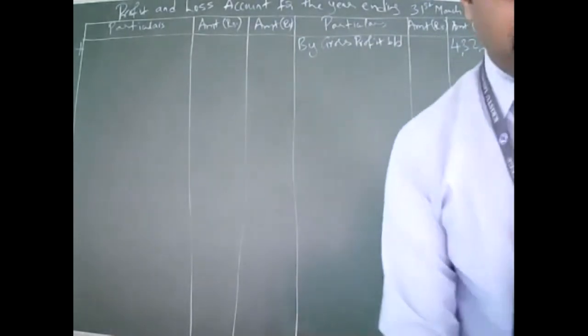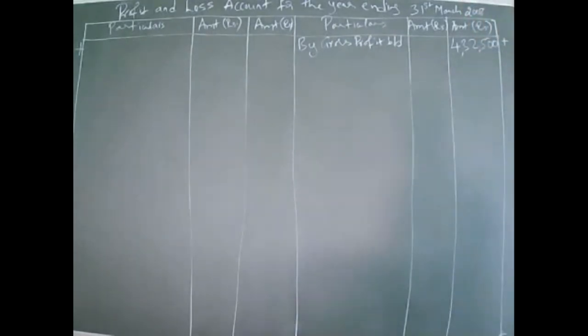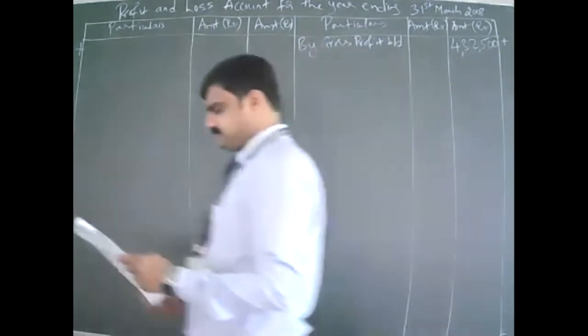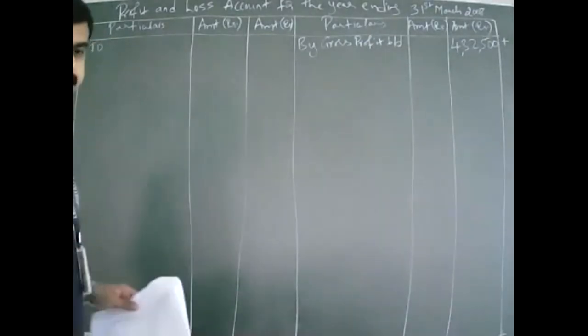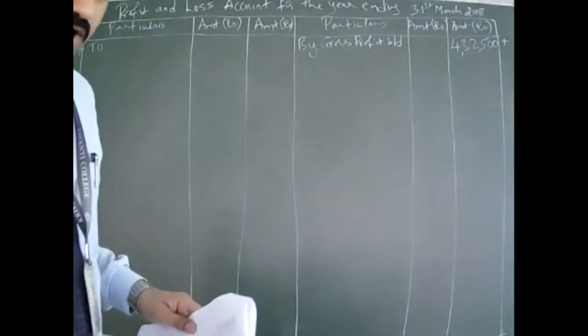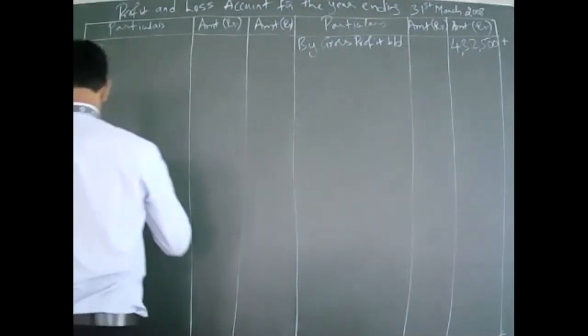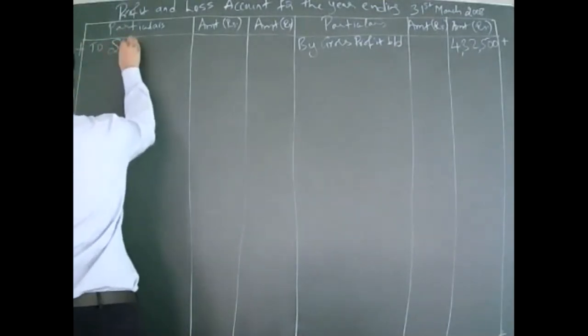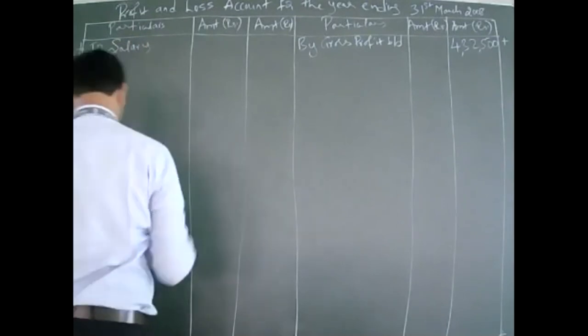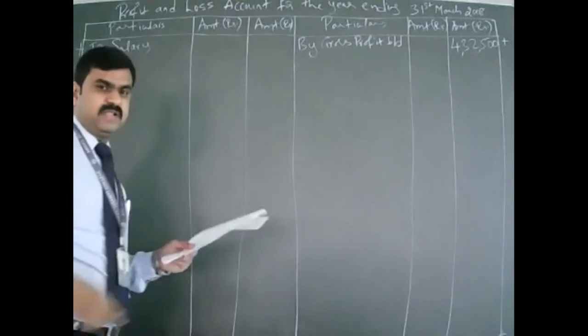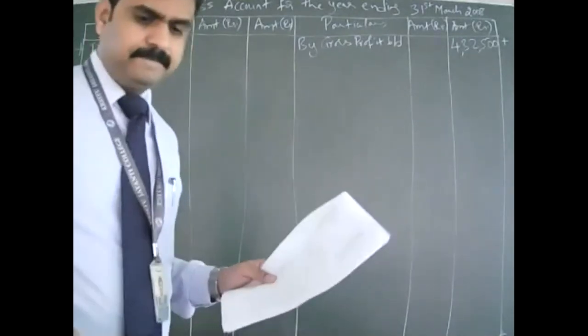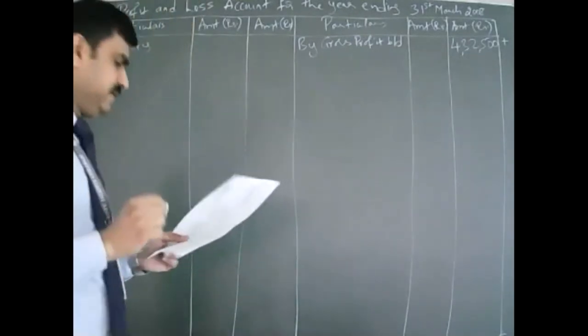Now quickly tell me one by one the indirect expenses. Salary, how much? 60,000. Any adjustment for salary? No, sir. Always you have to check whether any adjustment is there. Okay.